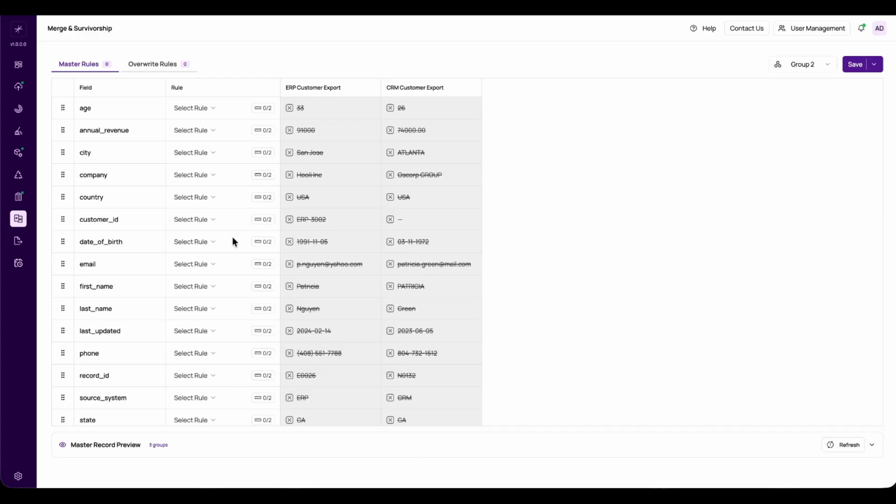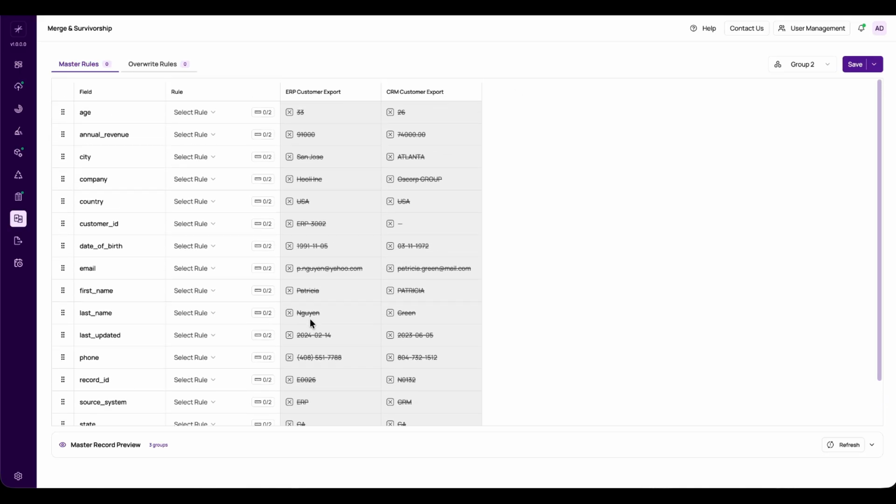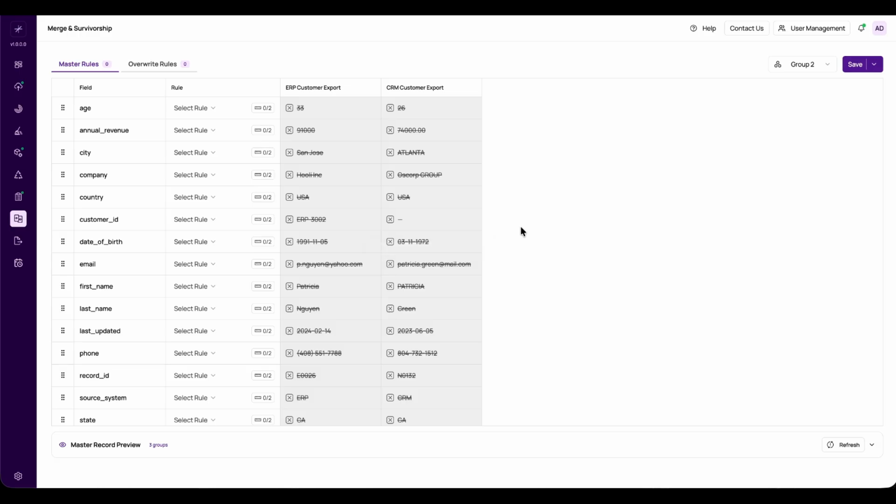We found our matches, groups of records that our rules link together. Now we collapse each group into one best record, the golden record. That's Merge and Survivorship. Survivorship answers one question, field by field. When a group has several different values for the same field, which one survives?